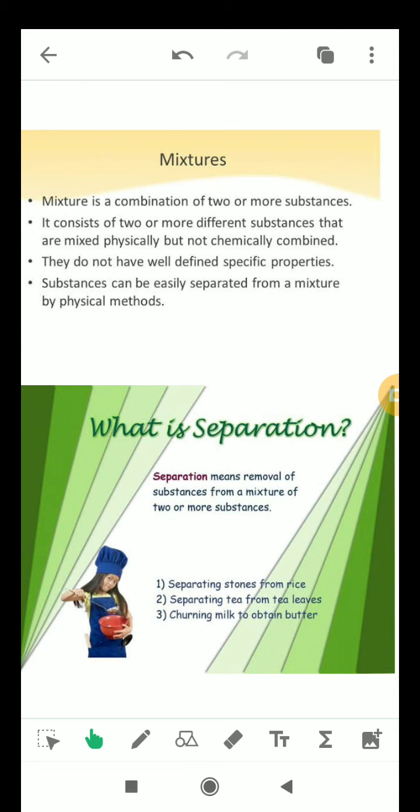Yes, so let us know what is separation again. Separation means removal of substance from a mixture of two or more substances. That means it is a removal of useful or useless substance from a mixture. Like separating stones from rice, separating tea from tea leaves, and churning milk to obtain butter.